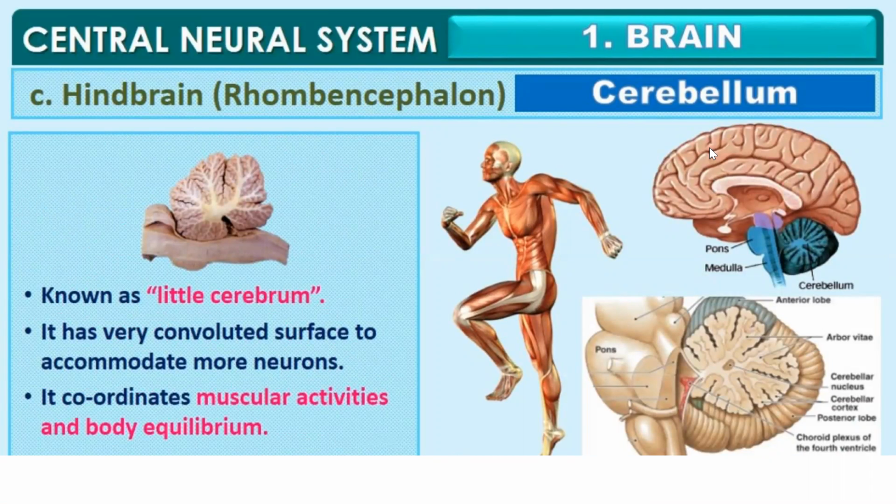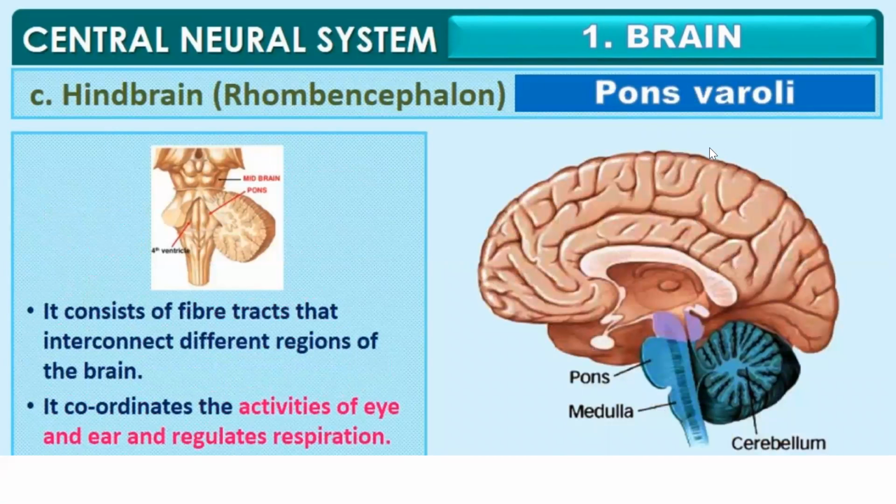Cerebellum, which is also known as little cerebrum, has very convoluted surfaces to accommodate more neurons. It coordinates muscular activities and body equilibrium. Then comes the pons varolii. It consists of fiber tracts that interconnect different regions of the brain.